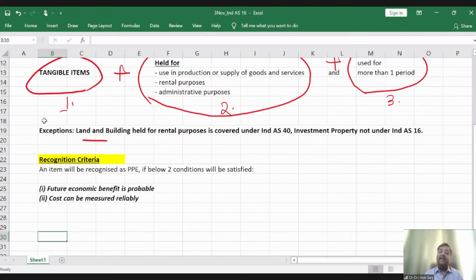Now let's take another example. I have purchased a car which is a diesel car. And the moment I purchase the car, the government has banned the diesel car. Friends, can I say that future economic benefit is probable? Tell me, friends. Can I say that future economic benefit is probable?